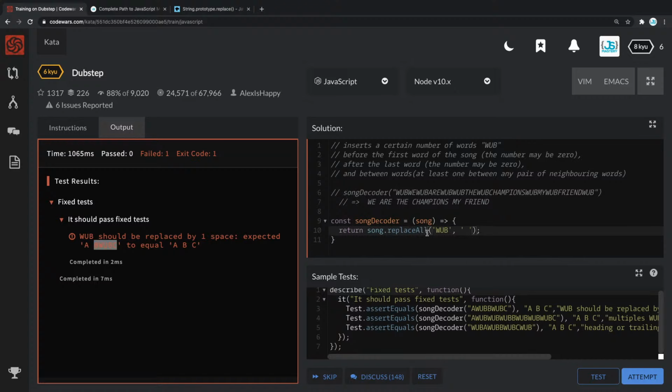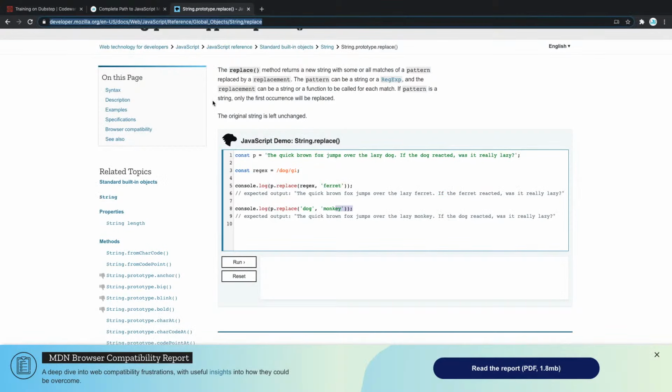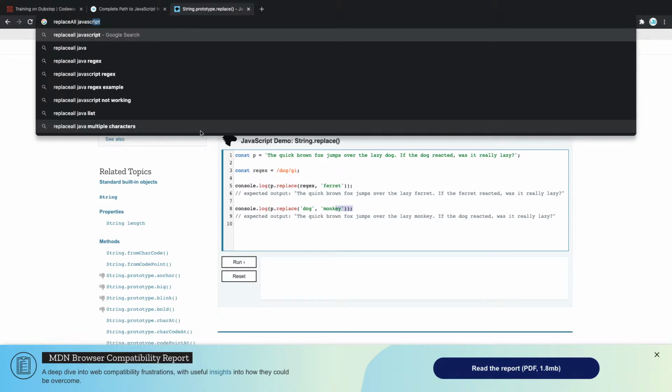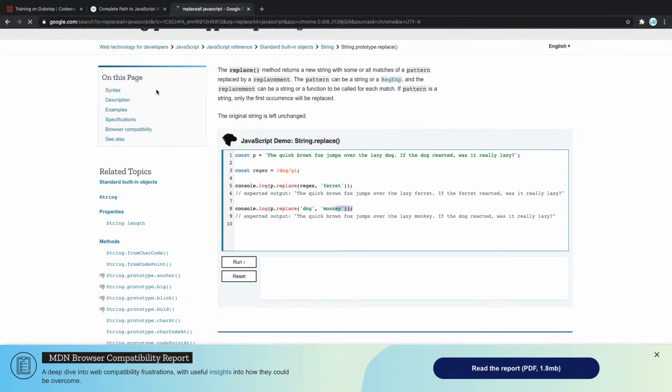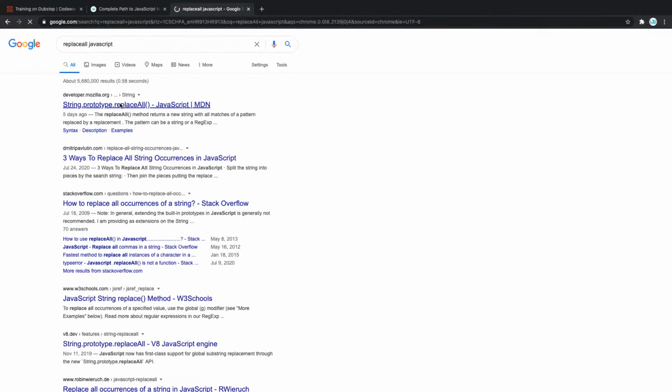Let's see. Does this have highlighting like this? Let's just search JavaScript replace all. Let's just check it out. And there we go. Replace all JavaScript.